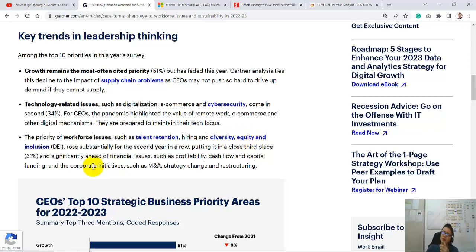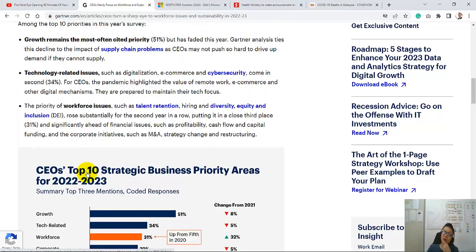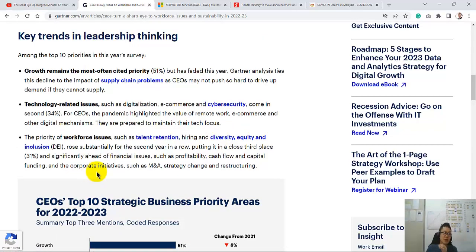So this will be some of the key things that CEOs are looking at. If you want to be a CEO or you work to talk to CEOs, then you've got to know what the majority of CEOs are actually thinking about. And now you can know why companies are now working more on team building because of this. The CEO says, we want to focus on talent and retention. Don't talk about COVID anymore, right? This is old news.